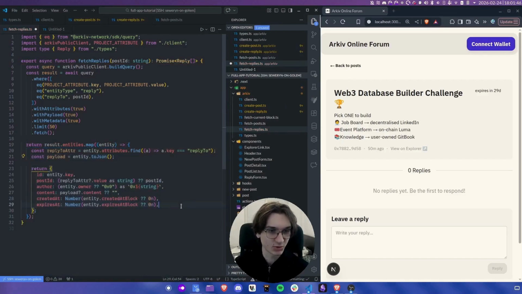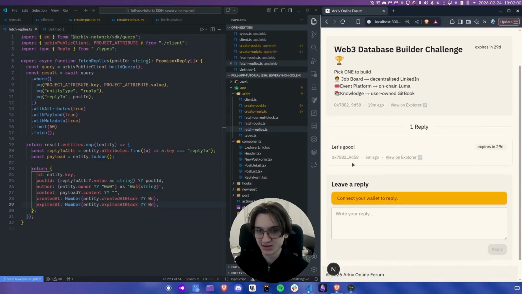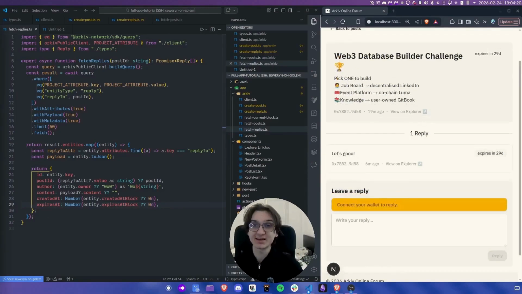And at the end, we do the exact same parsing. So we take the key, we take the payload, so the inside of the entity, the content, and also the metadata expiry and creation. And we save this file. You can see the reply we made a couple of minutes ago is here. Nice. So reading data works.